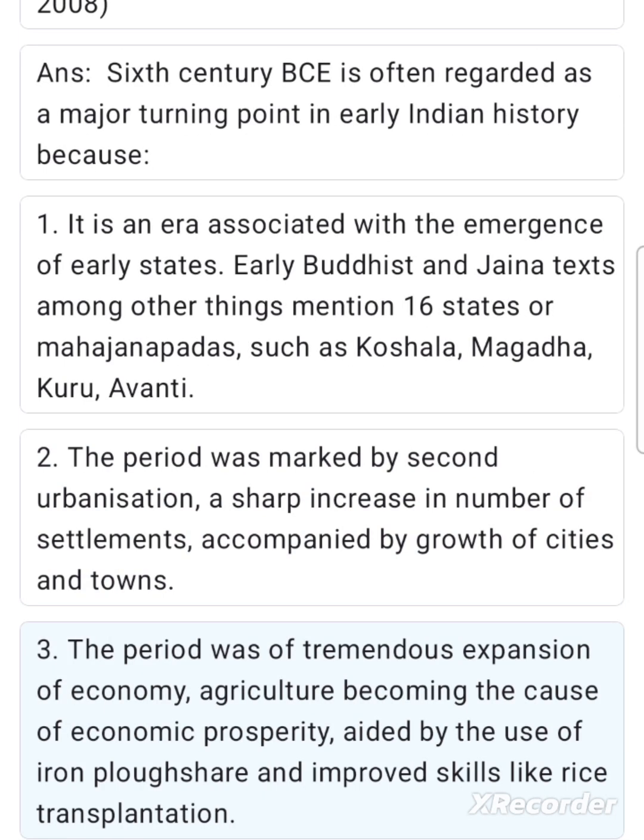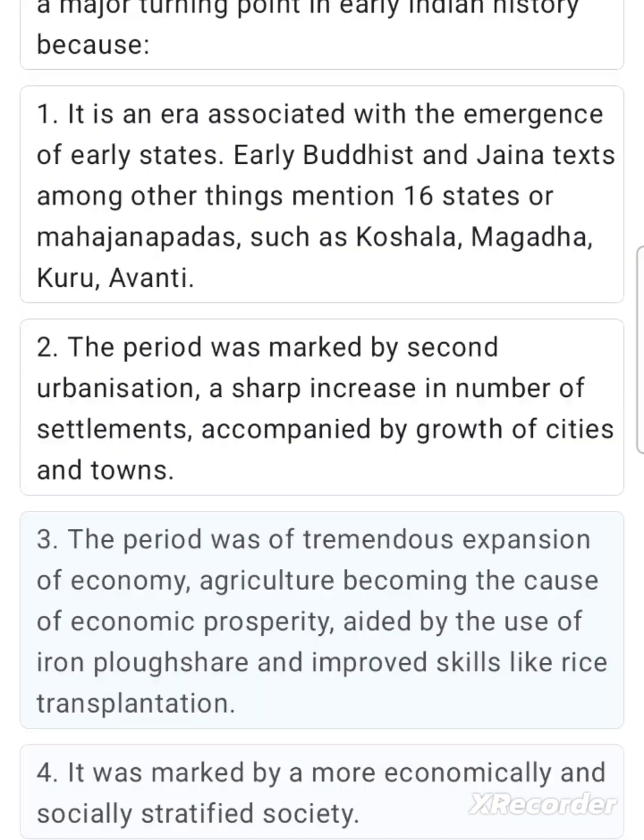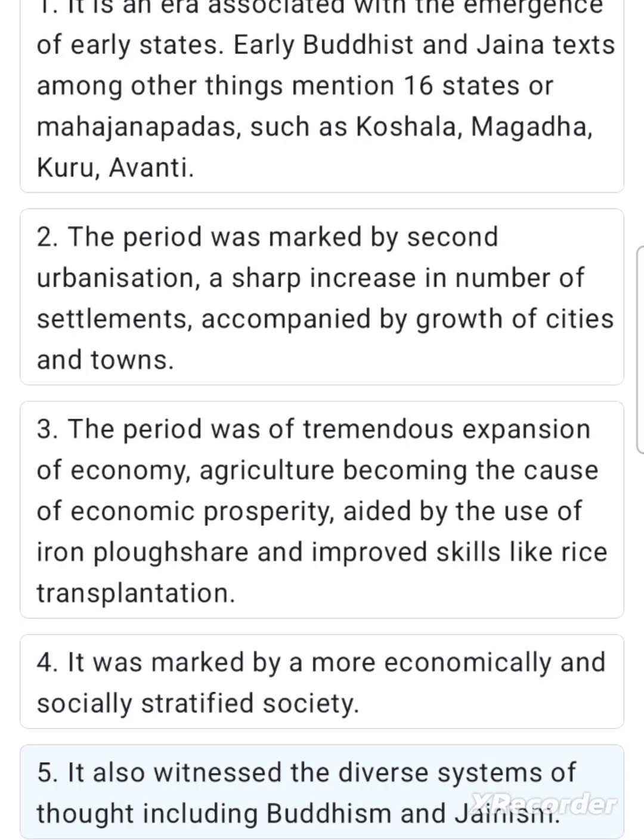The period saw tremendous expansion of economy, agriculture becoming the cause of economic prosperity, aided by the use of iron plowshare and improved skills like rice transplantation. 4. It was marked by a more economically and socially stratified society. 5. It also witnessed diverse systems of thought including Buddhism and Jainism.